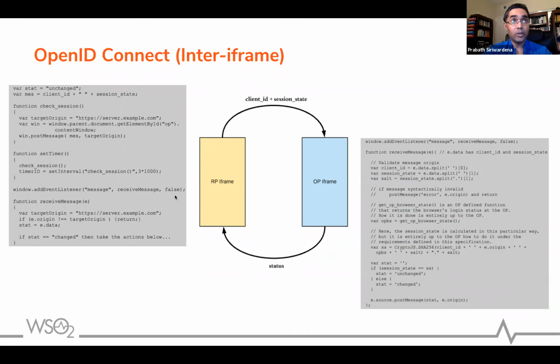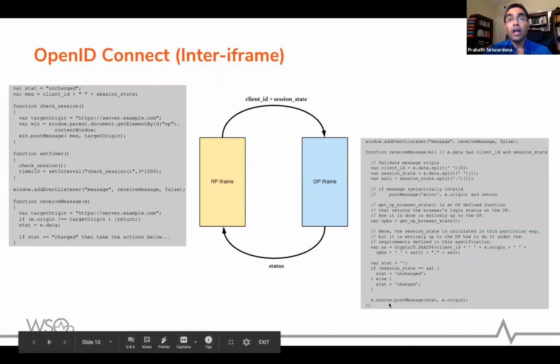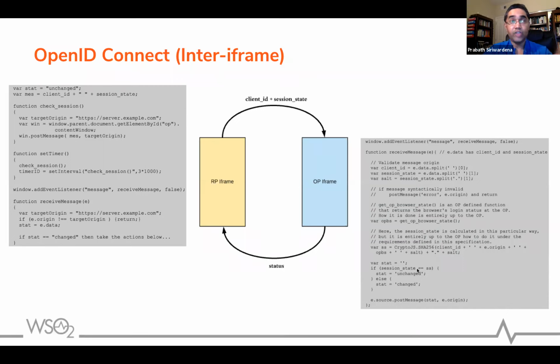Now what you got from the RP iframe, the session value will differ from the calculated one here with the latest value from the cookie, right? Because now the IDP has changed that value. Then if it is changed, the OP iframe will return the state says changed. Then what you need to do from this side is, you go to the next slide.